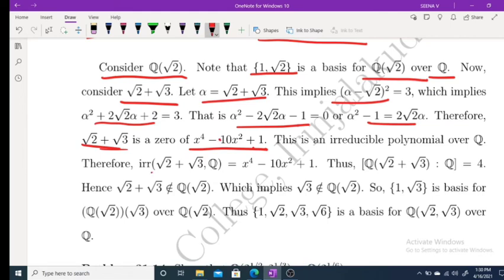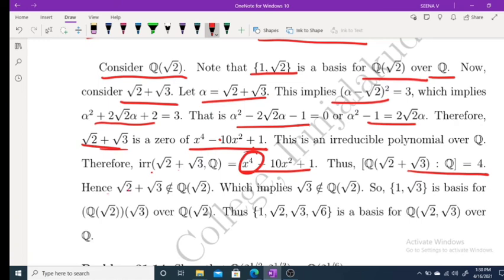Therefore, the irreducible polynomial of √2 + √3 over Q is x⁴ − 10x² + 1. Therefore, the degree of Q(√2 + √3) over Q is equal to 4. Therefore, √2 + √3 does not belong to Q(√2), because if it belonged to Q(√2), then its degree must divide the degree of Q(√2) over Q, which is 2. 4 divides 2, that is not possible. Therefore, √2 + √3 does not belong to Q(√2).